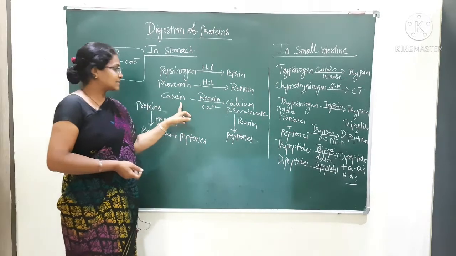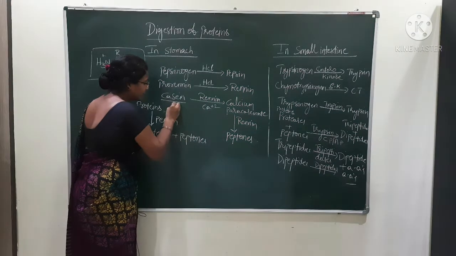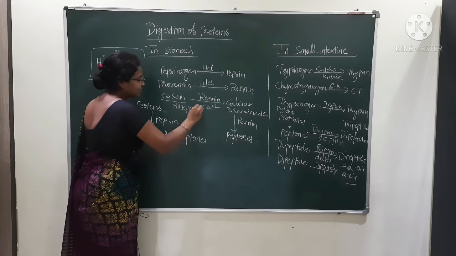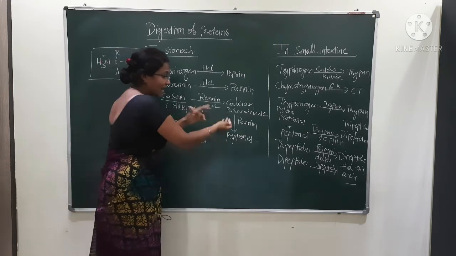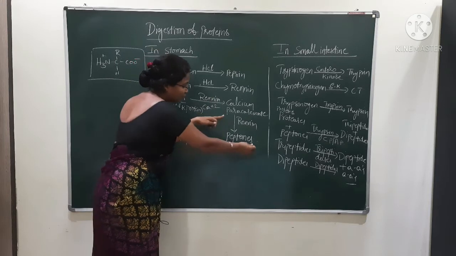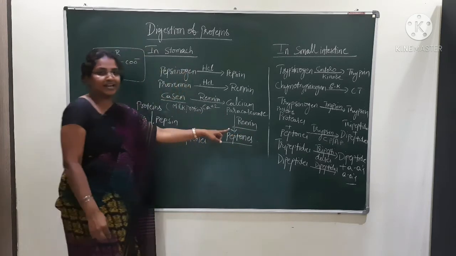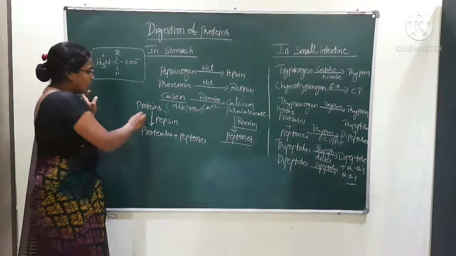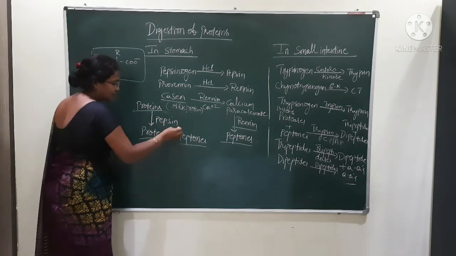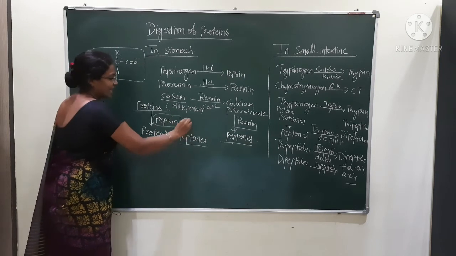Casein is the protein, this is the milk protein. Which protein, my dear students? Milk protein. In the presence of calcium ions, it is converted into calcium paracaseinate, and the calcium paracaseinate is converted into peptones in the presence of the renin enzyme. Proteins are converted into proteases and peptones in the presence of pepsin, the active enzyme.